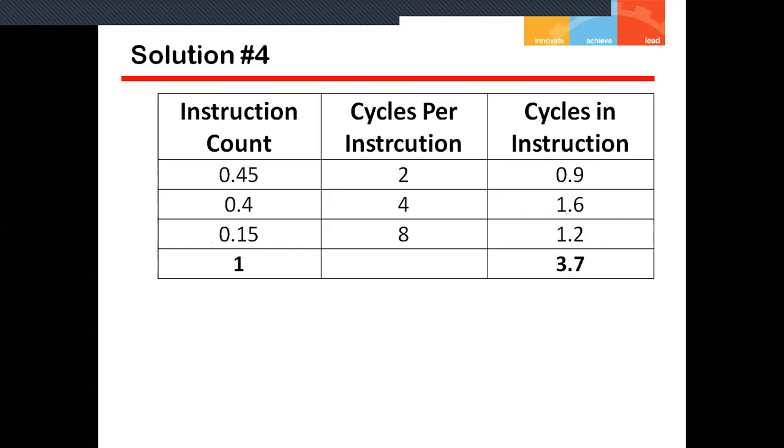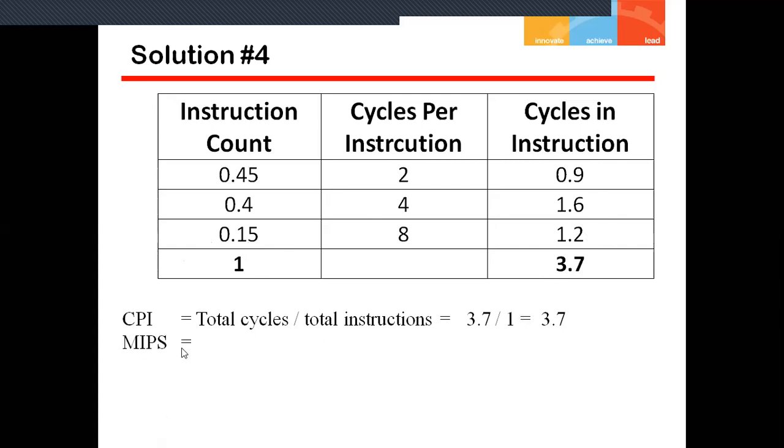And this 3.7 is divided by the total number of instructions, which is 1. So we can simply calculate our CPI, that is total cycles divided by total instructions, which is 3.7 divided by 1, equal to 3.7. Hope it is simple.